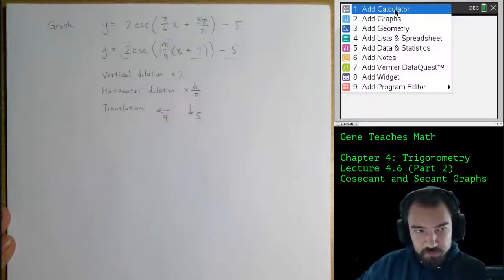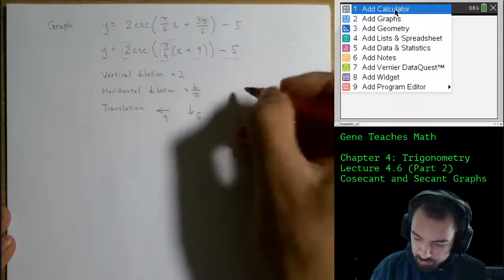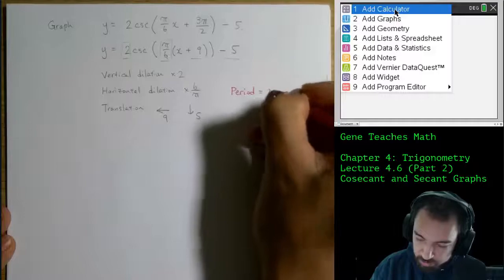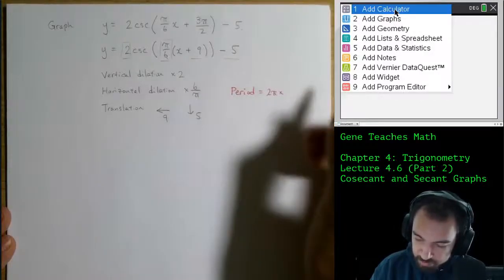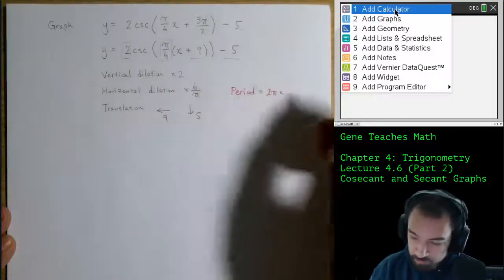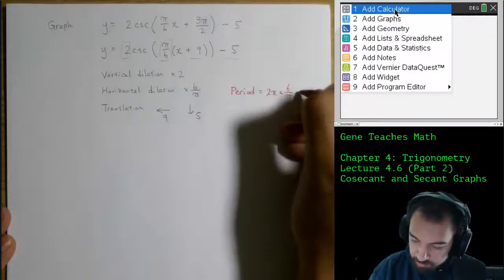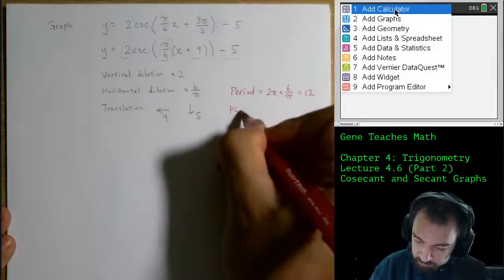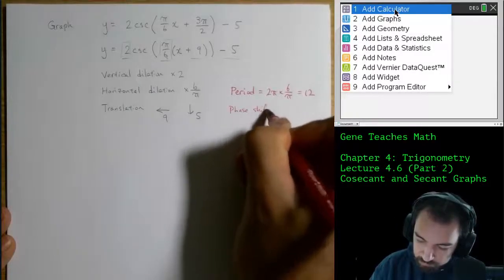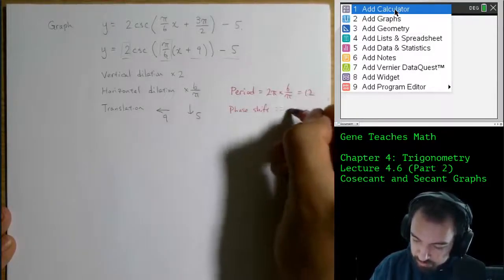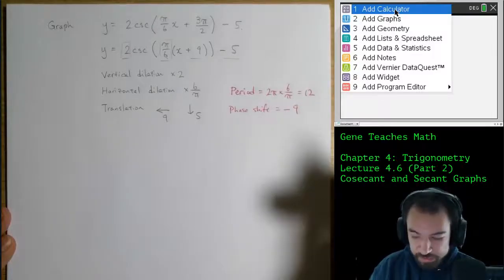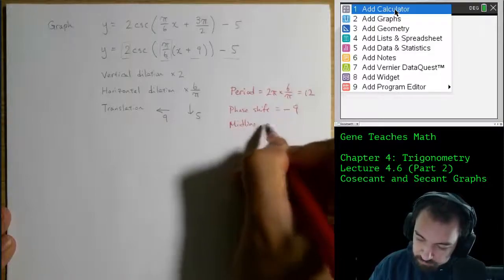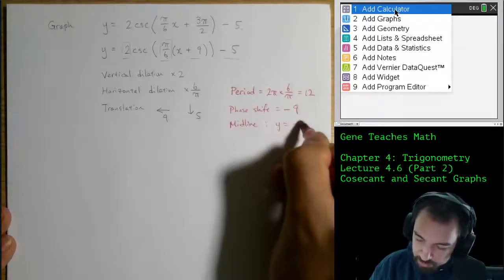So with this information combined, we can take the horizontal dilation factor and say the period needs to be 2 pi times 6 over pi. It's always 2 pi times the reciprocal of this value. It's going to be 12. And the phase shift is -9. It tells us that we're shifting horizontally toward the left. And then the midline is going to be y equals -5.